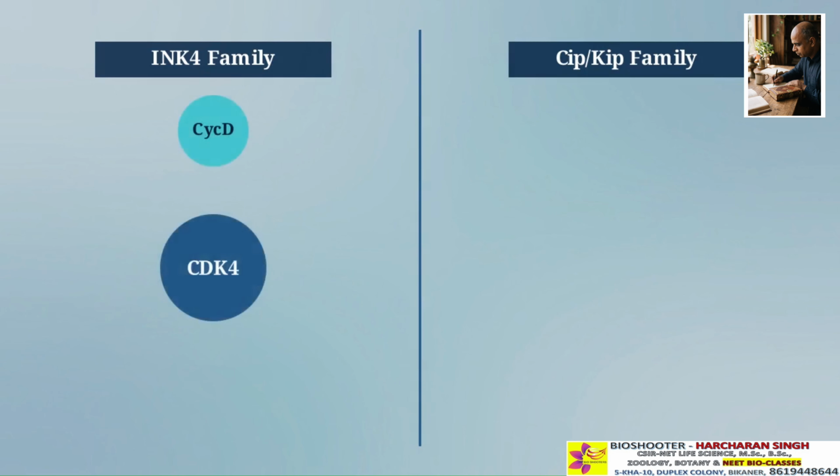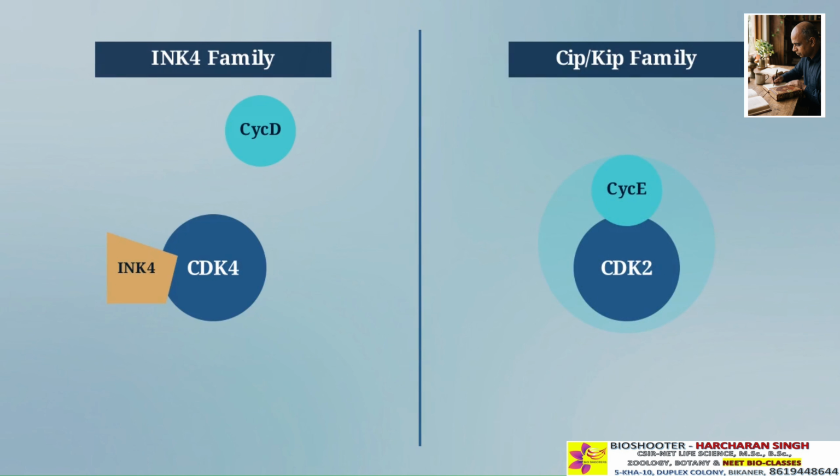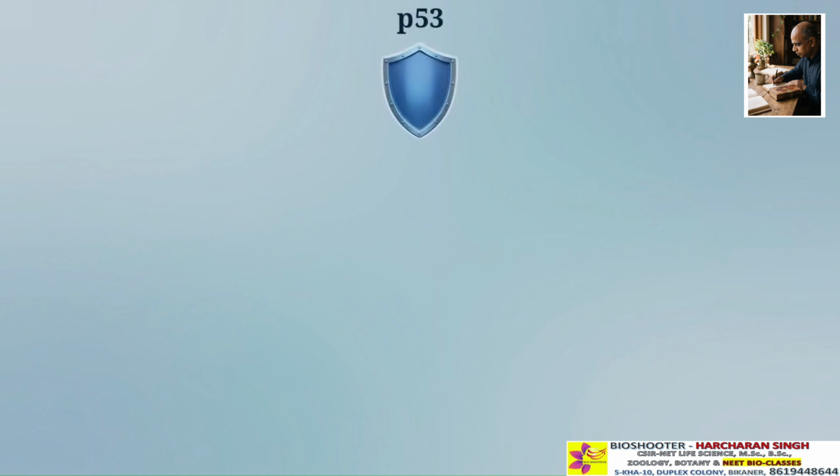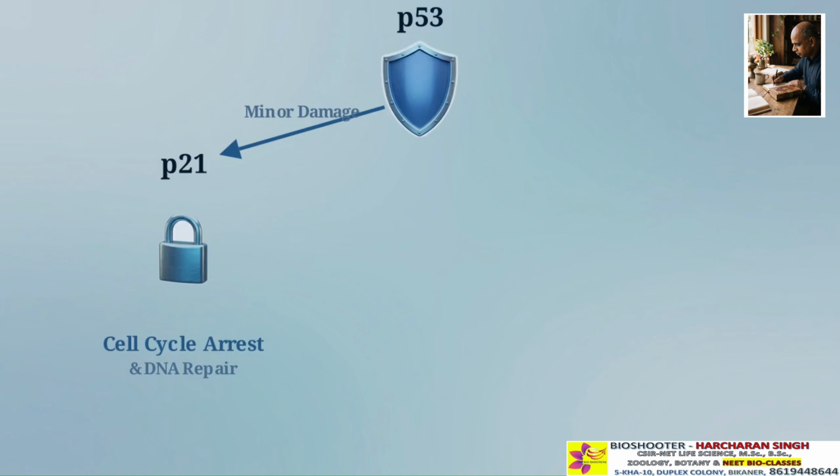To prevent accidental activation, the cell uses inhibitors. The INK4 family blocks specific kinases like CDK4, while the CIP/KIP family wraps around and halts entire active complexes. If the DNA strand fractures, sensor kinases ATM and ATR detect the break and stabilize the p53 protein, the guardian of the genome. If damage is minor, p53 activates the p21 gene, physically halting CDK complexes to allow DNA repair.